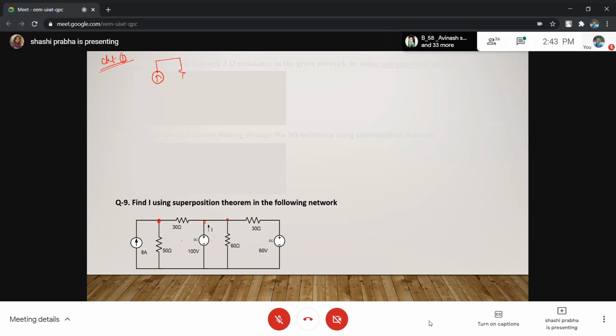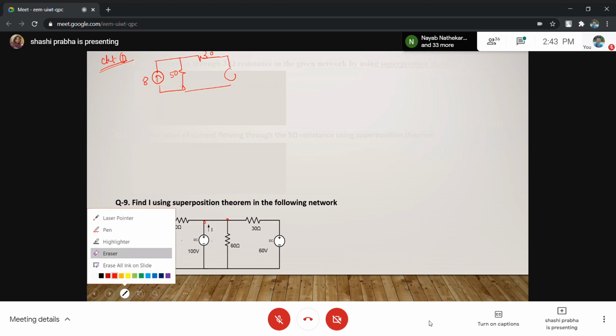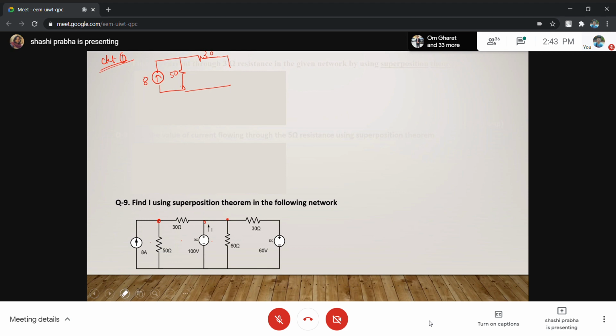Consider this 50, this is 30, and this is replaced by a short circuit. See, this is 8, you will consider this 50, this 30, this will be replaced by short circuit, then this will remain as it is, 60, this is 30, and this is again a short circuit.